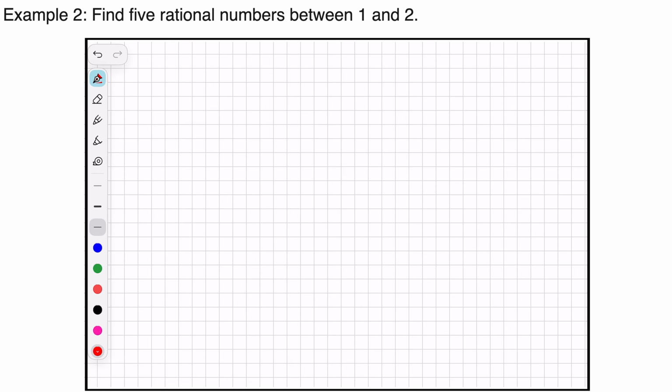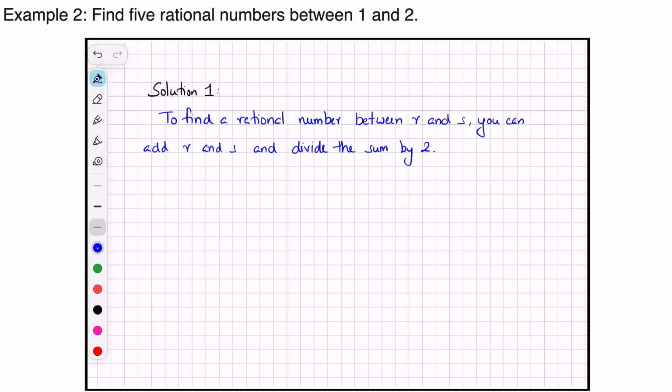In the textbook it says that we can approach this problem in at least 2 ways. We will look at 2 such ways as described in the textbook. In solution 1, to find a rational number between r and s, you can add r and s and divide the sum by 2. So how do we write it?